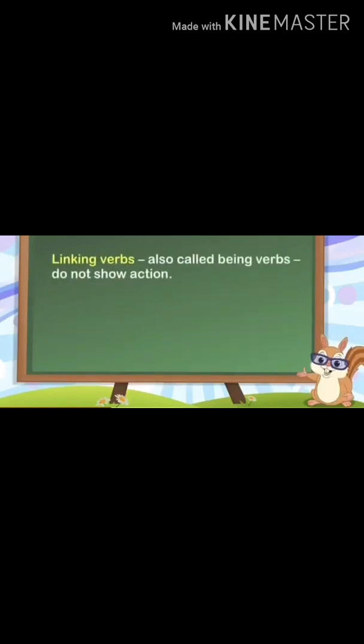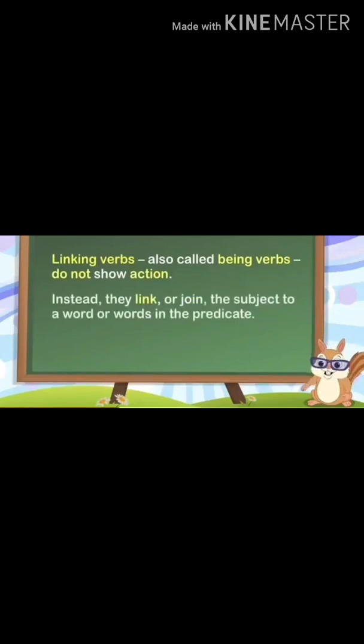Linking verbs are also called being verbs. They do not show action. Instead, they link or join the subject to a word or words in the predicate. Linking verbs tell us what the subject is or is like. For example, she is a girl, she seems happy.